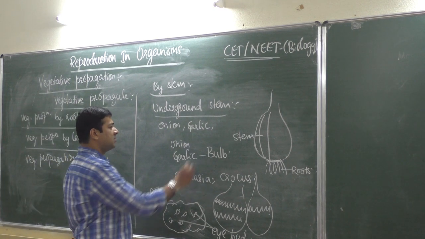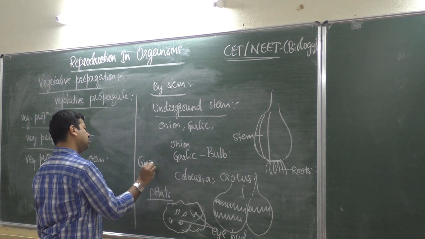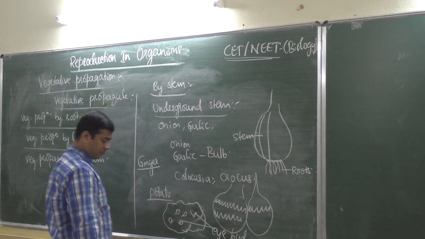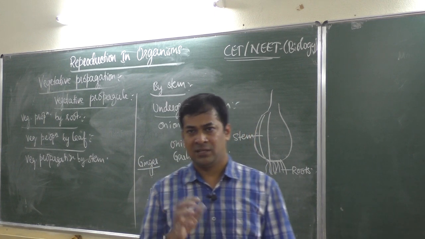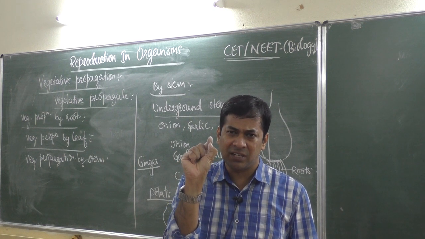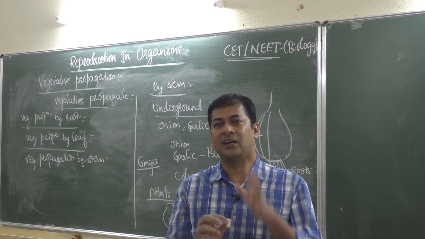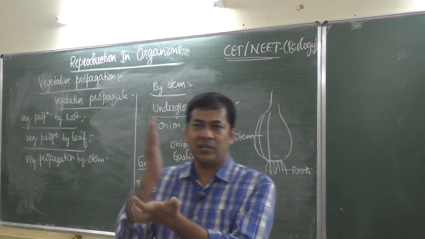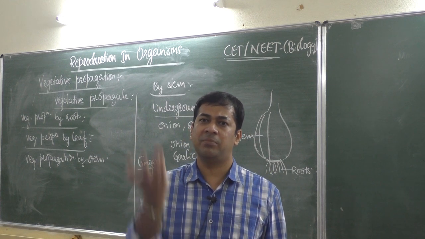But before that, ginger also. Ginger is also stem. Ginger, what we eat, what we use, that is a stem. Then what is root in ginger? On ginger, some small hair-like structures will be there. That hair-like structure is a root. Then ginger, what we eat, that is underground, that is stem. So ginger, very simple method. Ginger only you cut into pieces, and that piece you sow it in soil, then it becomes a new plant.